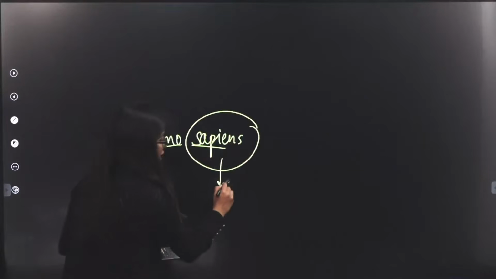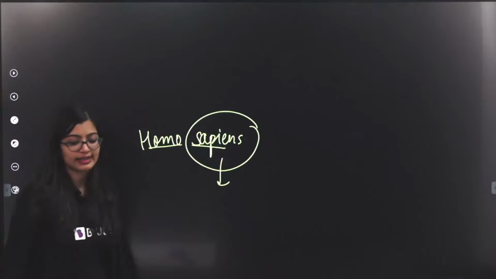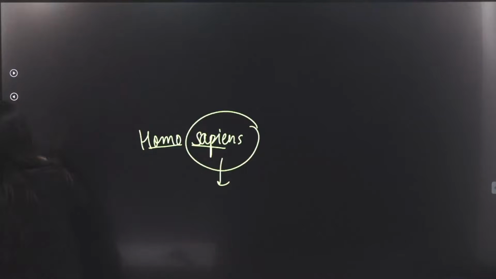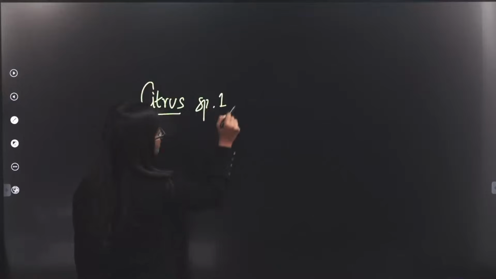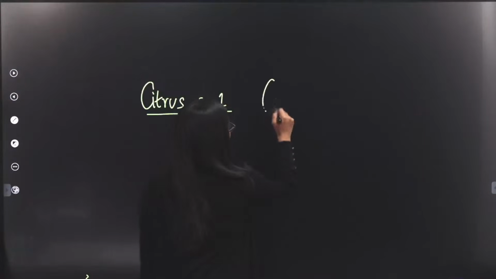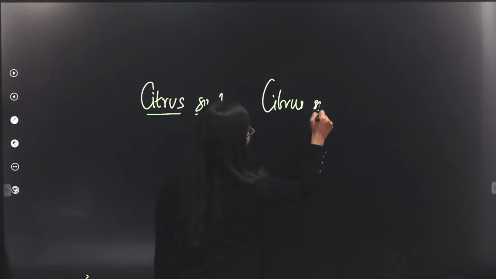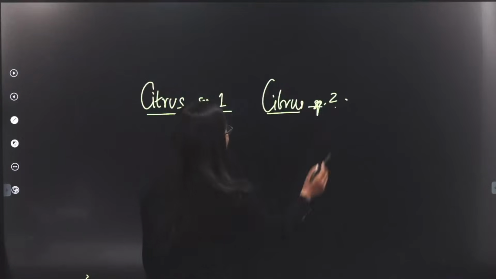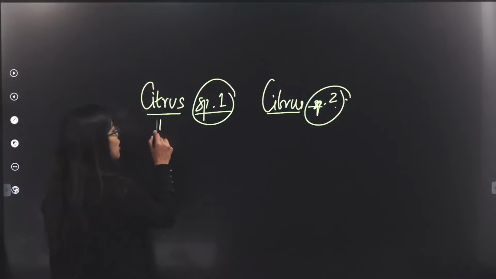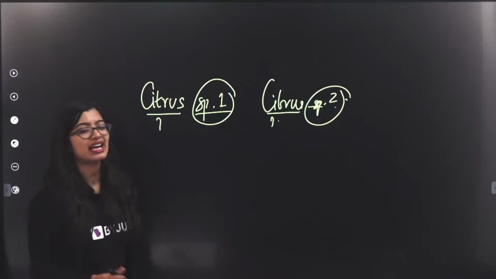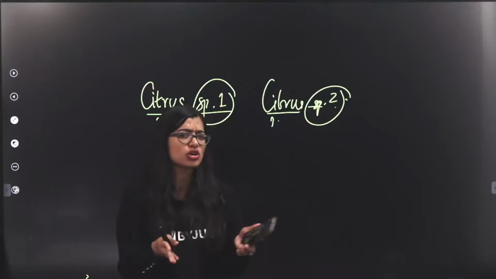Sapiens is your species, right? And I told you that species are organisms which are very closely related, yes? Now, in the case of your Tangelo, let's see. We have citrus, some species is there, okay? I'm going to put it as species 1 because I don't remember. And citrus species number 2, because I don't remember the scientific name. So let's imagine you have 2 different species. They are not the same, but they belong to the same genus. That means that they're close, they're not exactly the same, but they're closely related.